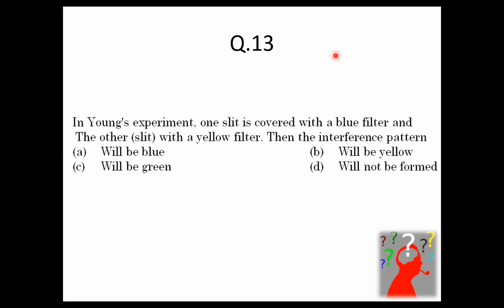The answer to question number 13: you have to remember that both the sources have to be coherent. Therefore, in this case, if one is covered with a blue filter and the other is covered with a yellow filter, then the interference pattern will not be formed. That is option D.